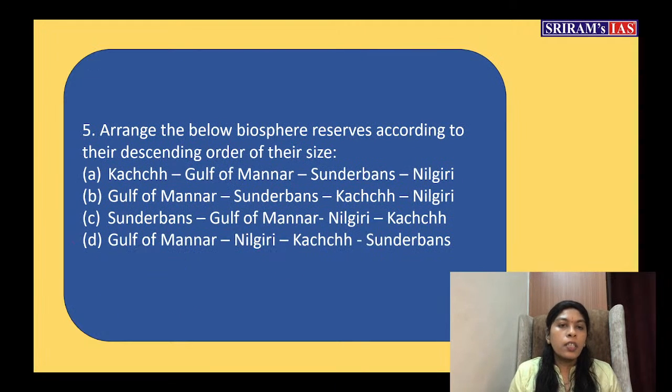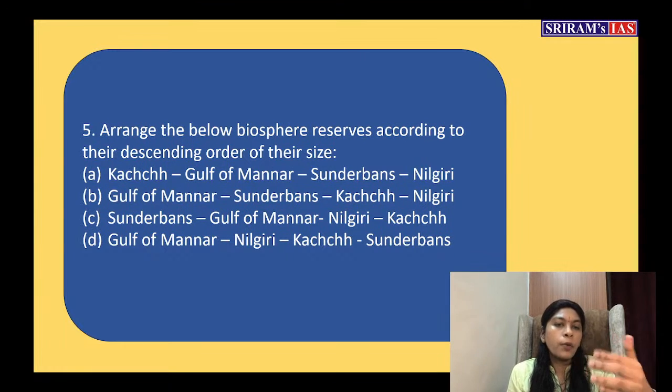So come to the next question. Arrange the below biosphere reserves according to the descending order of their size. Okay, this is a bit tough question. You cannot answer immediately, but you can guess. This kind of question will also appear. In the case of the Forest Survey of India, they will take data related to the forest, based on the percentage of area covered in a particular state, and ask you to arrange in descending order. This way, such questions will come.